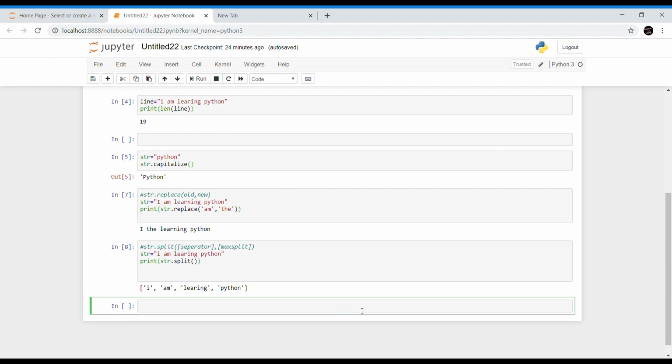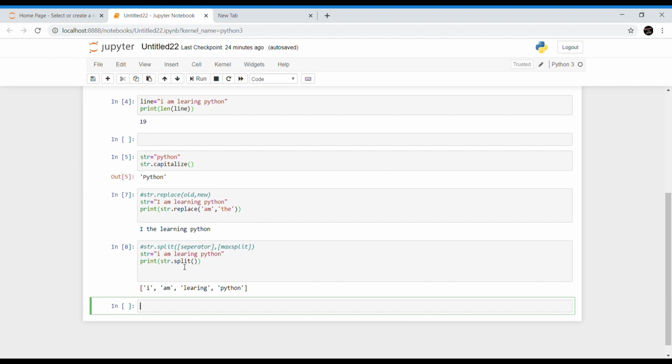Now we are going to talk about one important function, that is the split function. The split method breaks up a string at a specified separator and returns a list of substrings. This is the syntax for the split function. The separator and maxsplit are the two parameters. The separator is nothing but a delimiter; the string splits at the specified separator. If you are not giving any separator, then the interpreter will consider it as white space. And maxsplit defines the maximum number of splits.